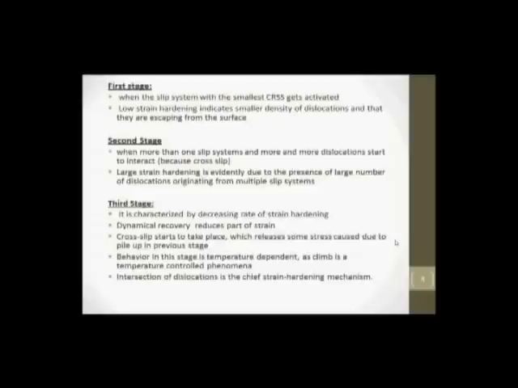So let us discuss now stage 2 of the strain hardening. It is a nearly linear part of the flow curve where the strain hardening increases rapidly. In this stage, slip occurs on more than one set of planes. The length of the active slip lines decreases with increasing strain, which is consistent with the formation of a great number of Lomer-Cottrell barriers with increasing strain. These Lomer-Cottrell barriers are barriers to the movement of dislocations, which result in a high strain hardening coefficient.